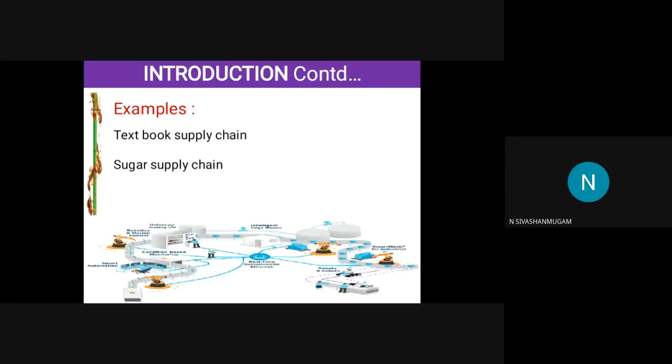We are ordering through Amazon, how it is delivered to the customer, and various activities, both the direct and indirect activities involved in the textbook supply chain that we discussed. And in the last classes, we discussed the sugar supply chain. If you want to buy a packet of sugar, what are all the activities involved? What are all the things to be carried out in the supply chain that we discussed in the last class?